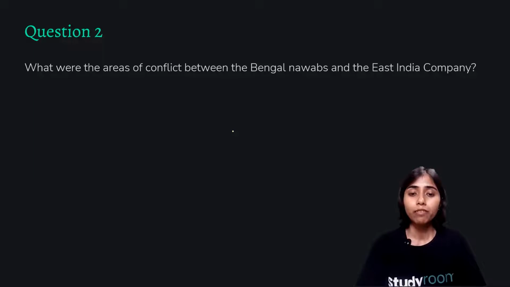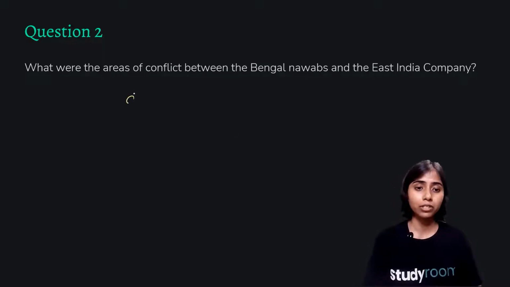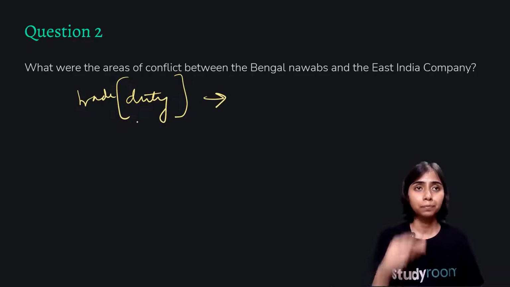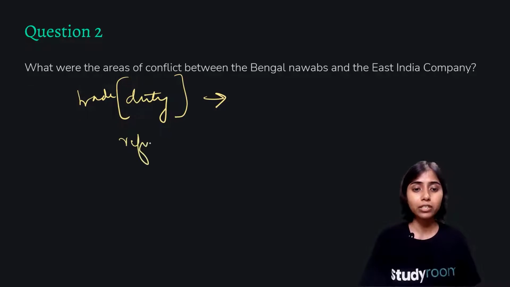What were the areas of conflict between the Bengal Nawabs and the East India Company? First of all, there was the duty, the trade duty, which the East India Company did not pay. Then there was the refusal of orders of revenue.